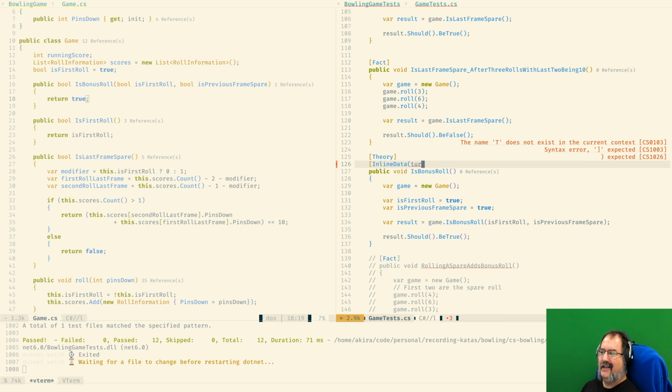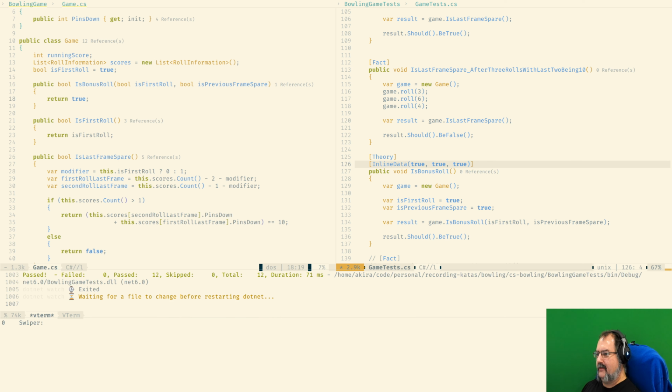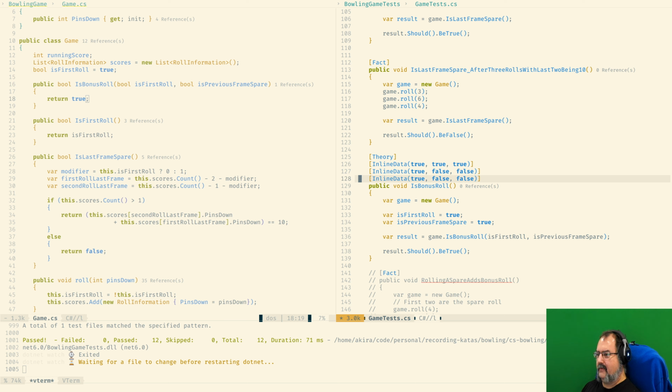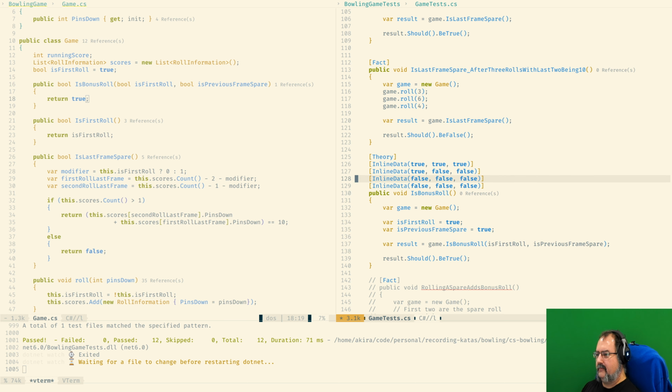It's just your standard Boolean table of an AND, yeah. So now I can change this first roll.